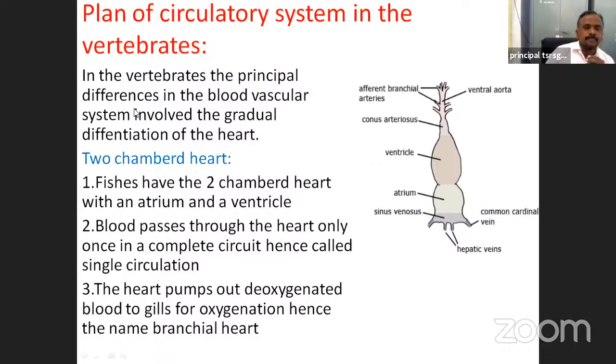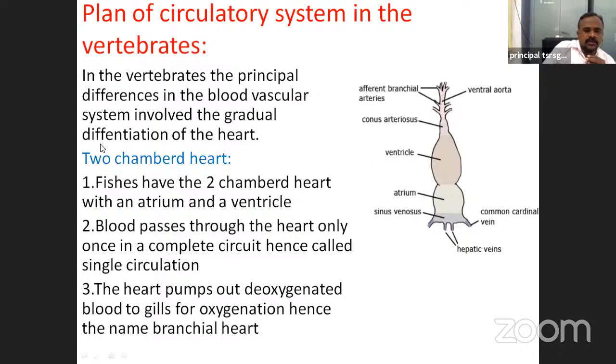In all vertebrates, the principal differences in the blood vascular system, different types of blood vessels and different types of hearts are there in between the vertebrates.